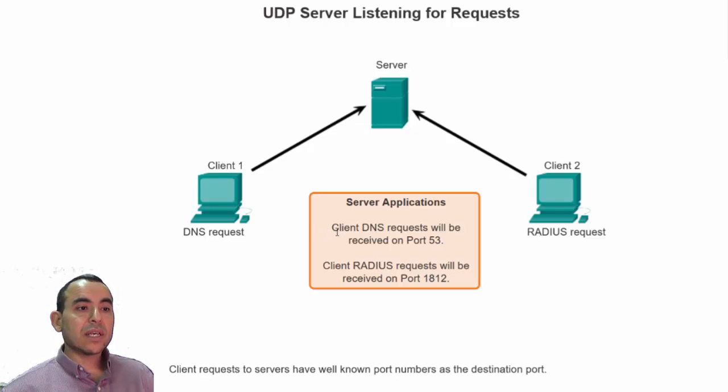UDP does not use any connection establishment, but a client UDP connection sends independent datagrams to the server using source port number and destination port number, exactly similar to TCP.